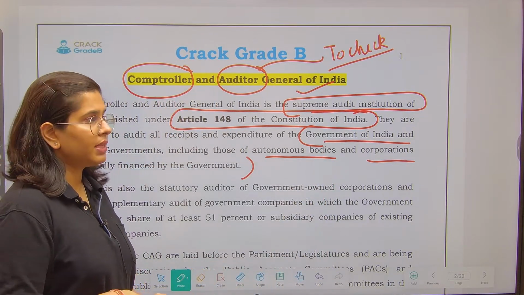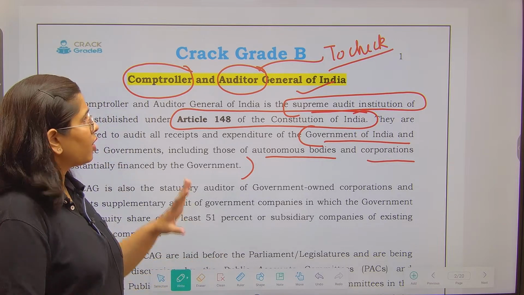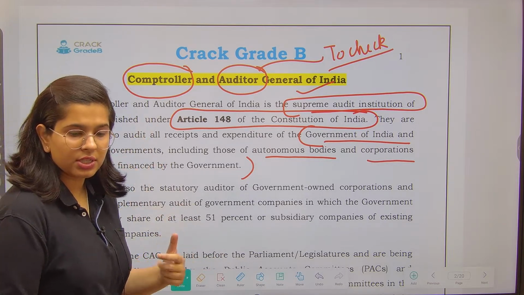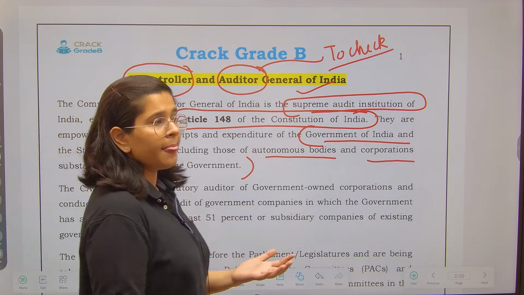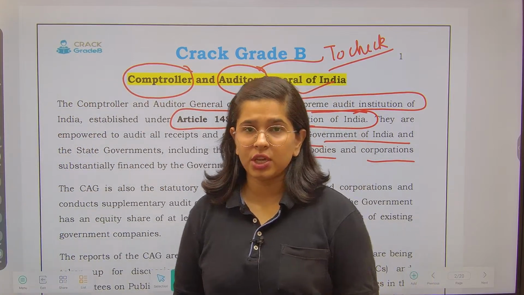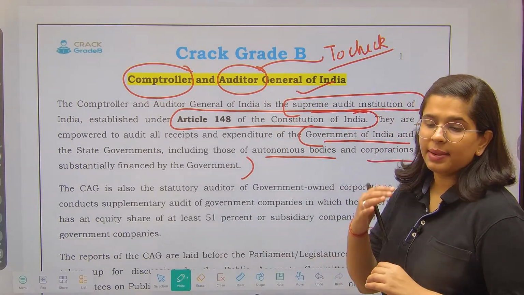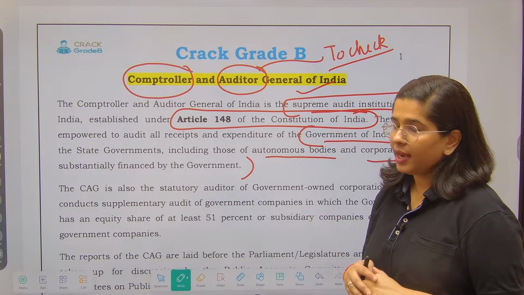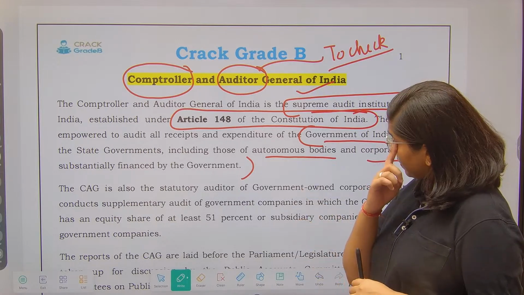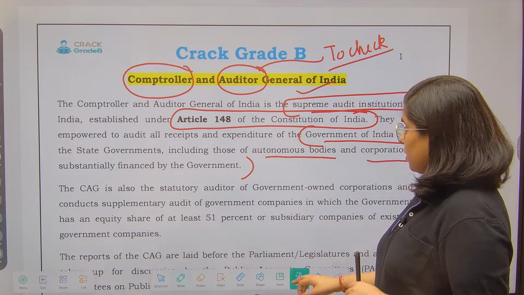But apart from this, not all the government organizations are audited by the CAG. This is just for practical understanding. Although it has the powers, there is obviously a limitation, and because of those limitations, not everybody is audited by the CAG.